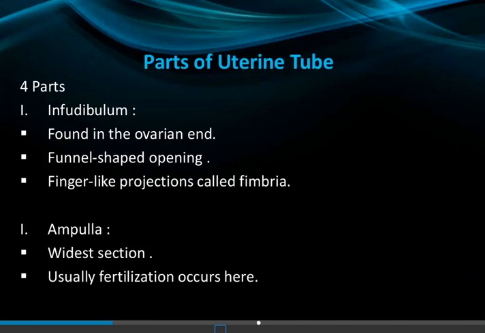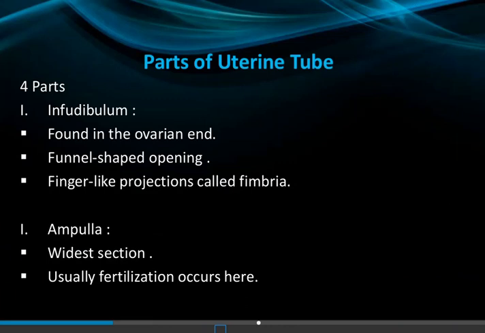The infundibulum is found at the ovarian end. It is a funnel shaped opening with finger like projections called the fimbriae. The second part is the ampulla. It is the widest section, 4 centimeter, and fertilization usually occurs here. It is the longest part.